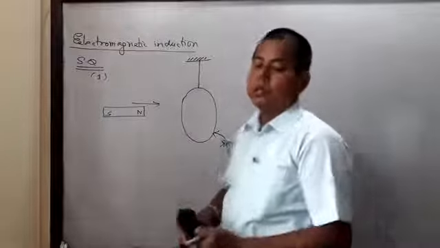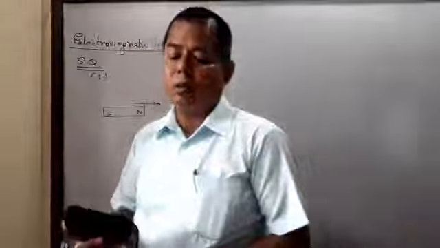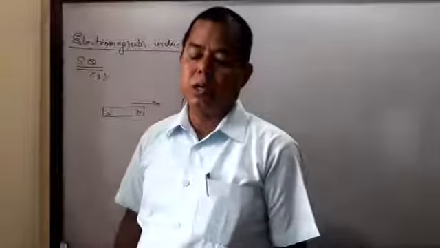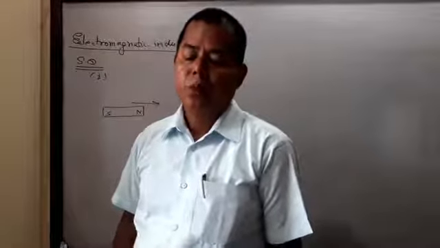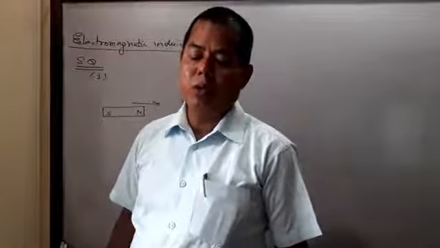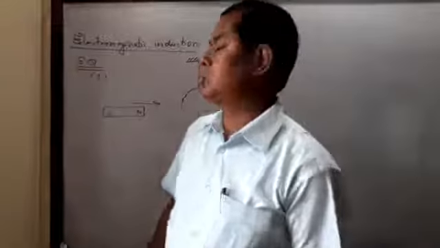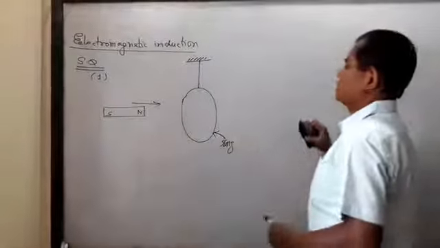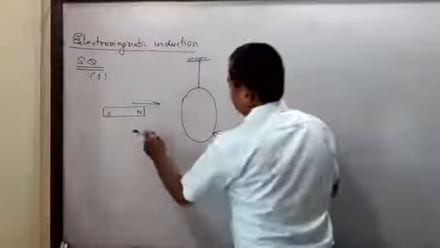Then the question is asking us: when a copper ring is suspended by a thread in a vertical plane and one end of the magnet is brought towards the ring, how will the position of the ring be affected? Say this is the bar magnet, with one end either north pole or south pole. Say in this figure the north pole is brought towards the circular copper ring. How is this ring affected?